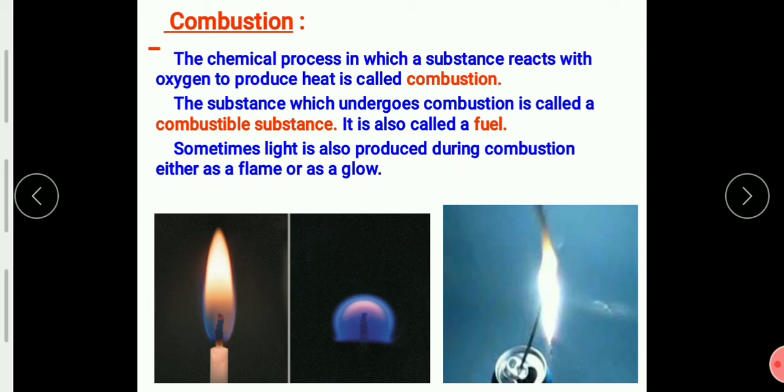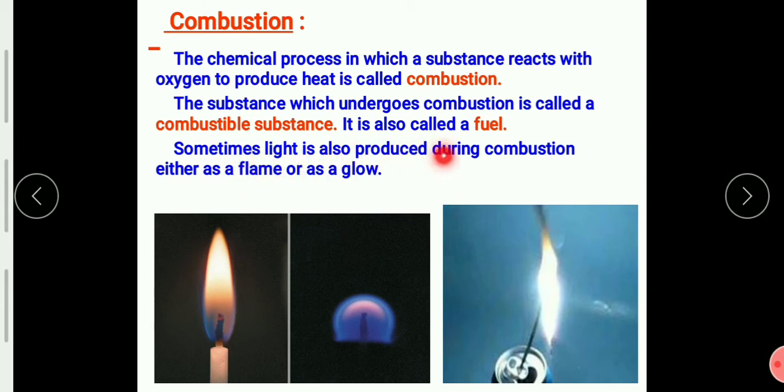In the same way, combustion means the reaction of a substance with oxygen. But during combustion, heat is produced. Not only heat, sometimes light and flame are also produced. So, the substance which undergoes combustion is called a combustible substance. It is also called a fuel. So, the substance which undergoes the chemical reaction with oxygen is called a fuel.